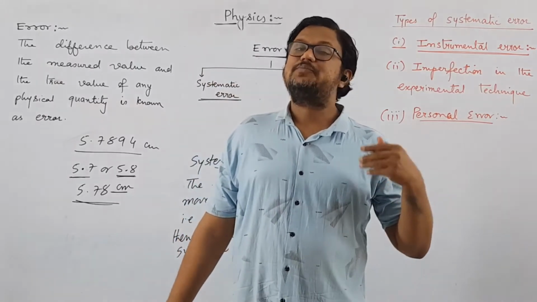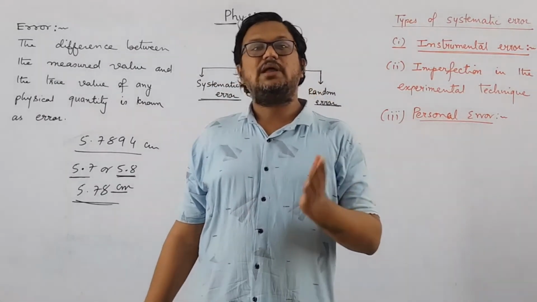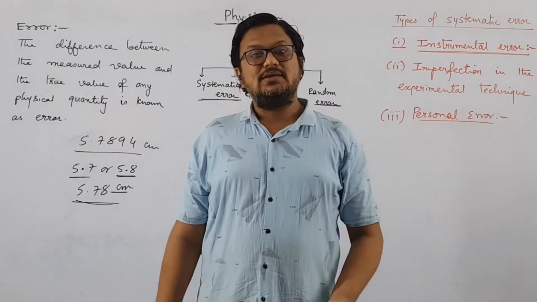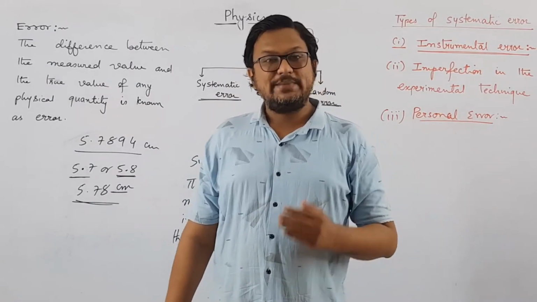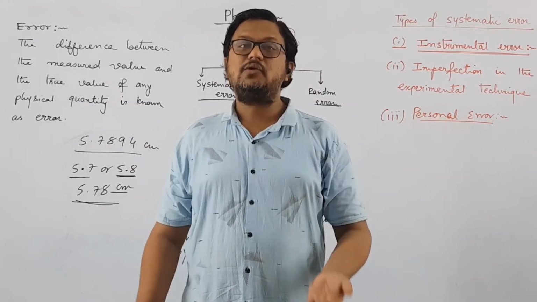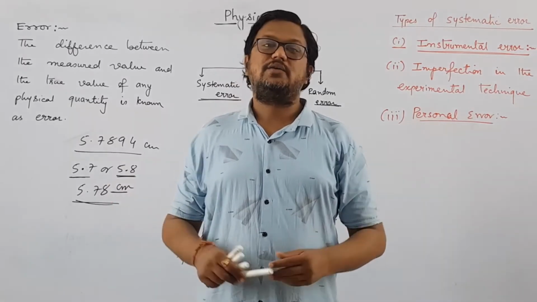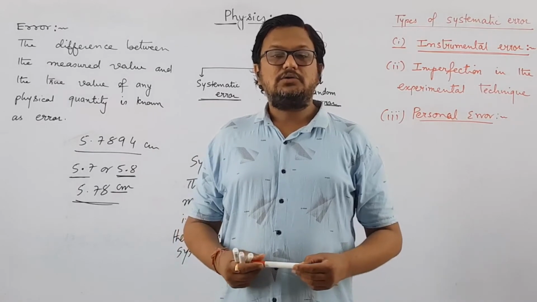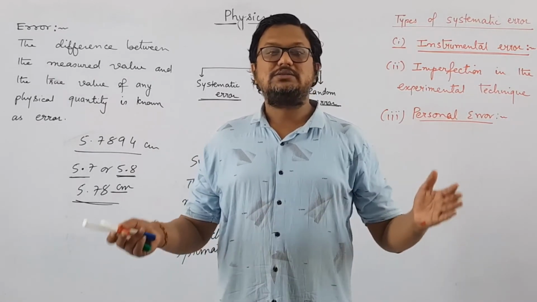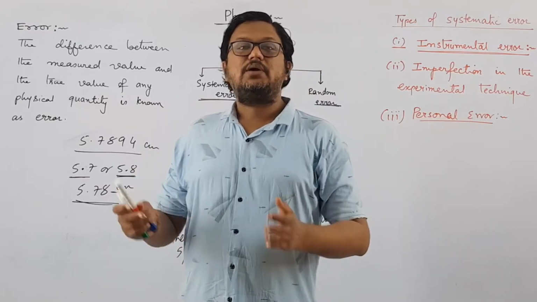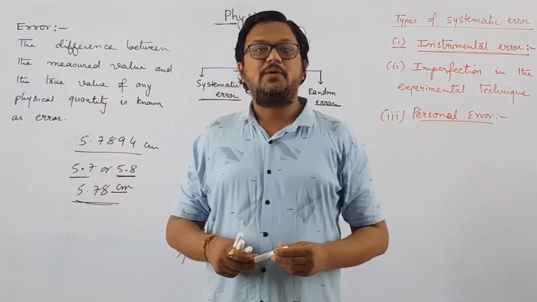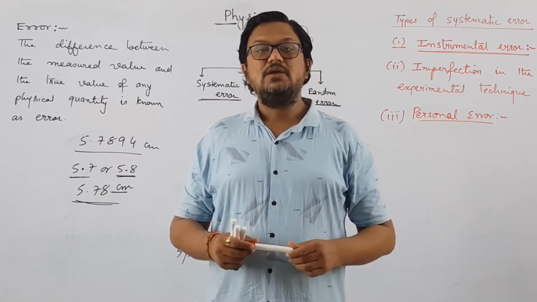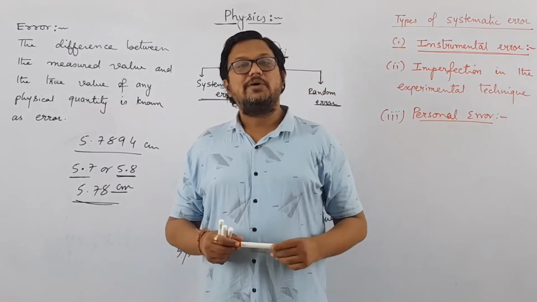So what we are doing, 6.9998 and 5.9998 we are writing as 7 and 6. So we can easily multiply 7 and 6. But this kind of error which makes our calculation easy is also an error only, and it is known as personal error, which we are introducing due to our laziness, our carelessness, or due to the improper arrangement or setting of the instrument or apparatus while performing that experiment. So this kind of error will be known as personal error.